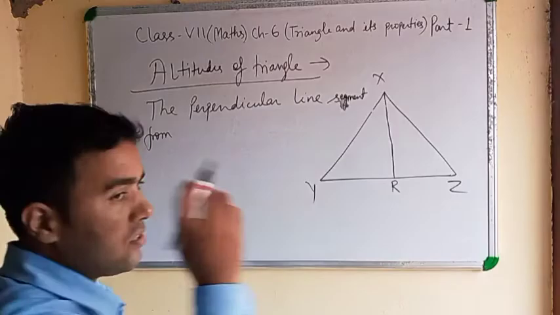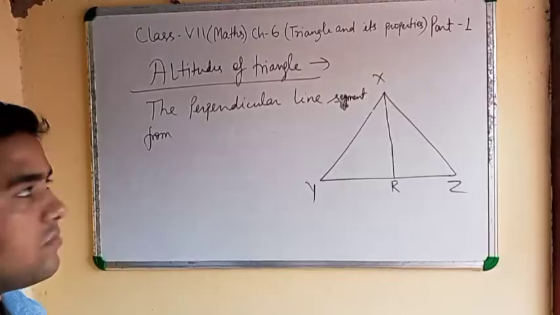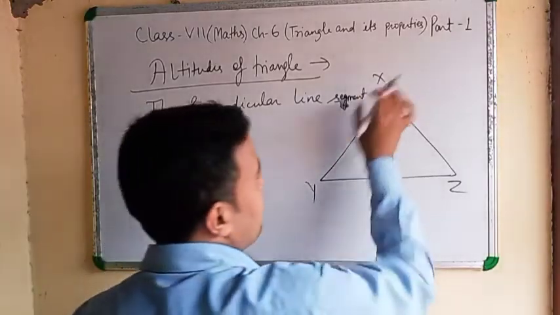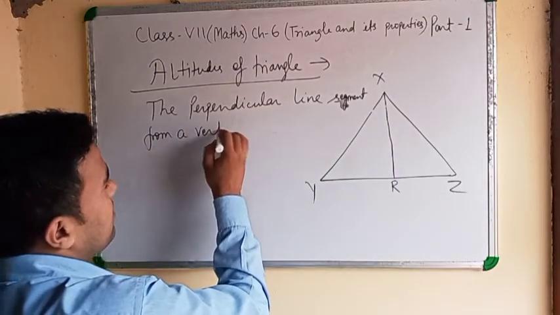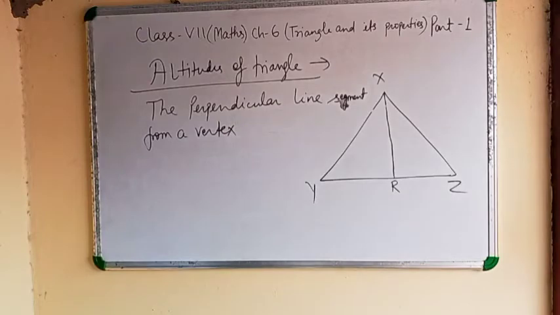Means what is X? Point X you will not write. From a vertex. X is a vertex.